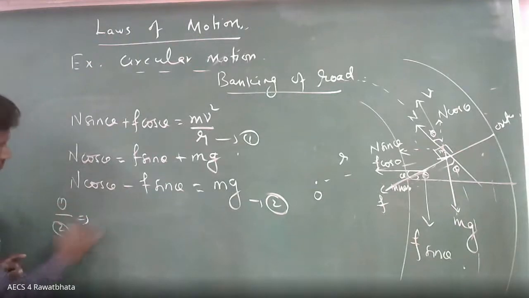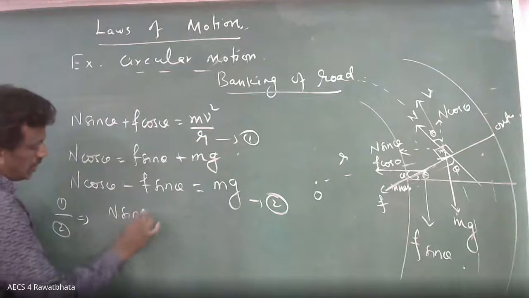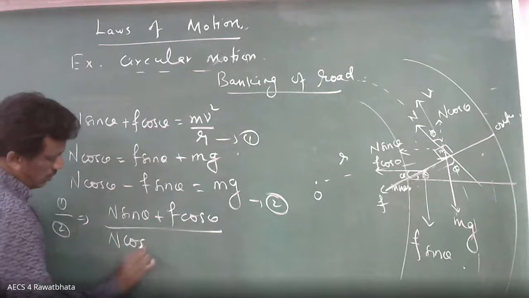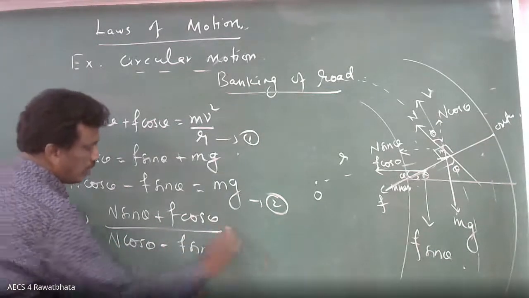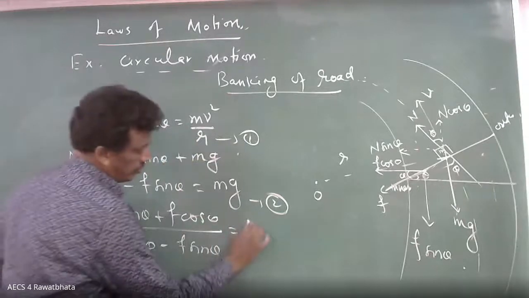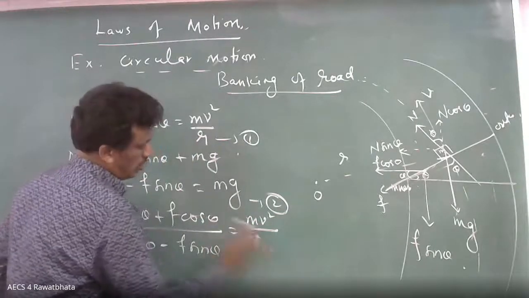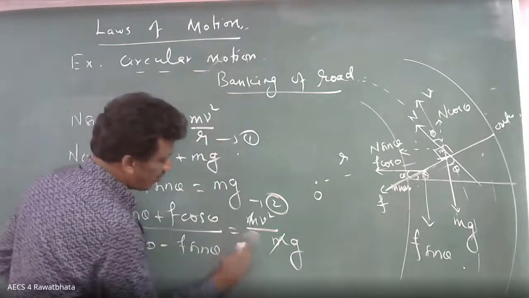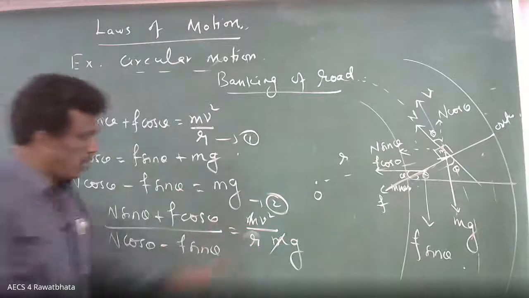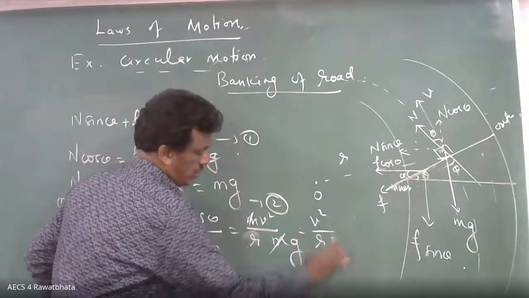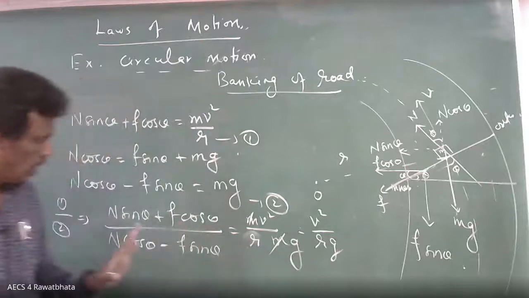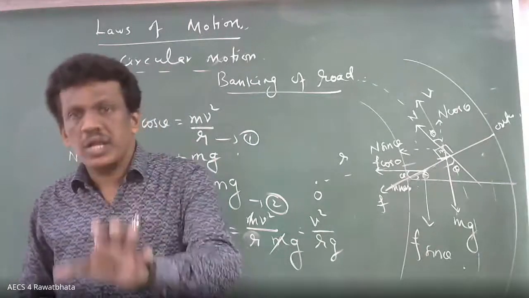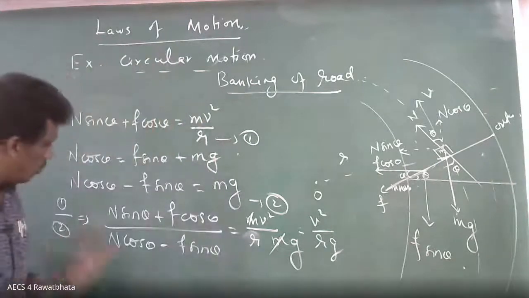Now, simple mathematics. Divide equation 1 by 2. What you have? N sine theta plus F cos theta divided by N cos theta minus F sine theta equals, on the right side, m v squared by R over m g. M cancels. So what you have here? V squared by R g. Visible? Next step, I am telling how to do it so that you can complete the derivation.